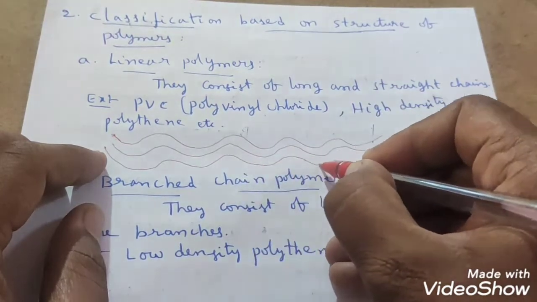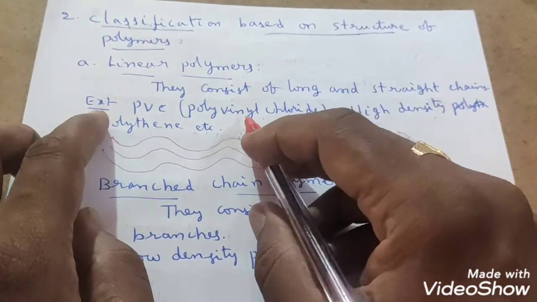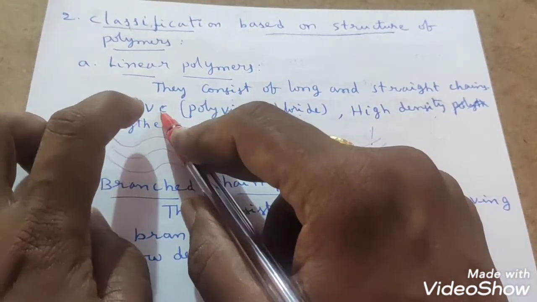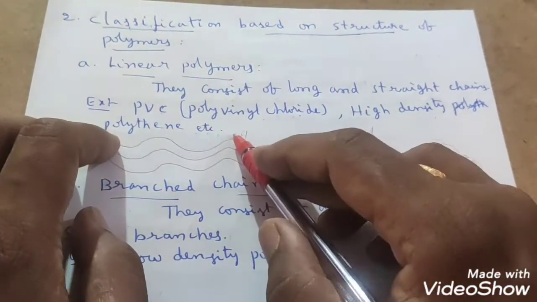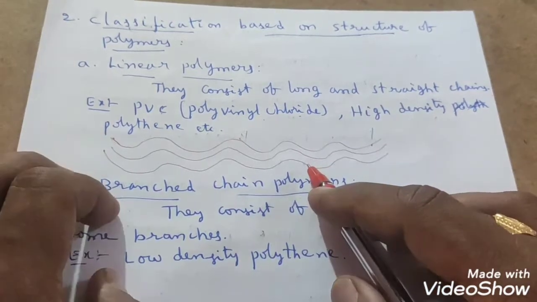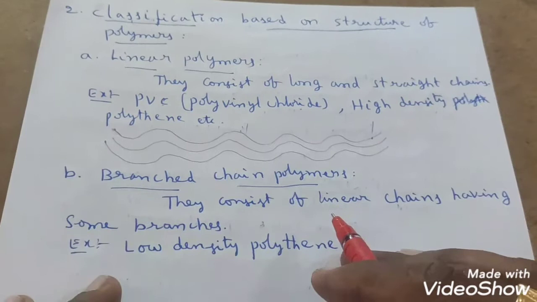What are the best examples? You can take PVC, polyvinyl chloride. That means many vinyl chloride molecules will join and produce polyvinyl chloride. Also high density polythene, etc. The preparation of high density polythene and polyvinyl chloride we will see in this chapter. In the preparation methods you will get all these things.